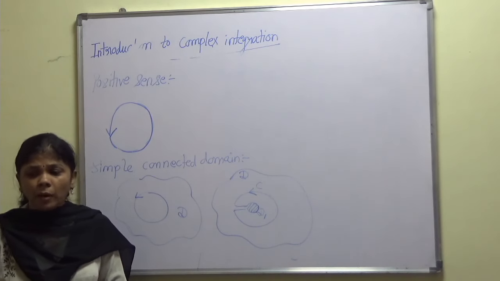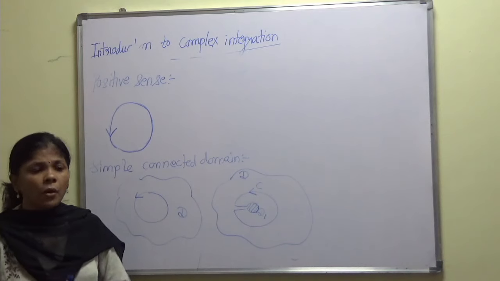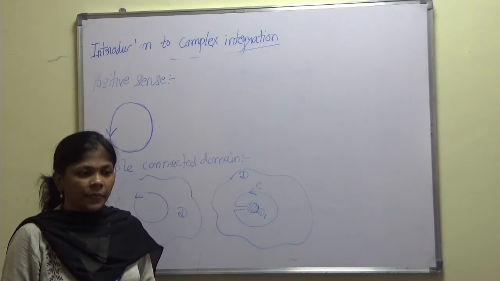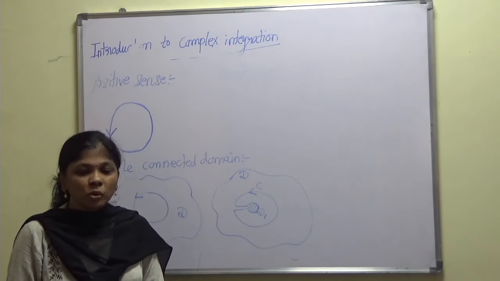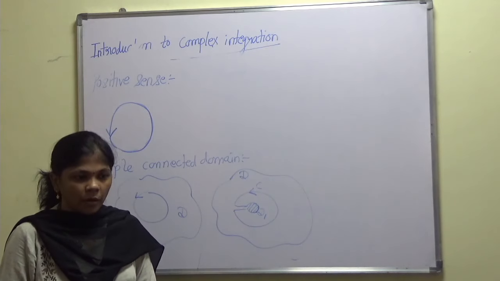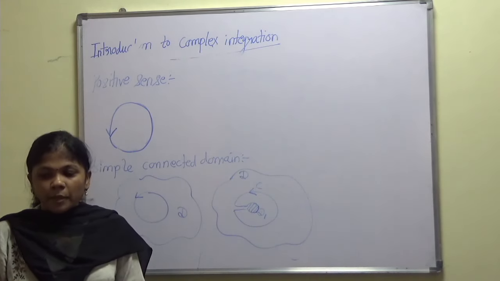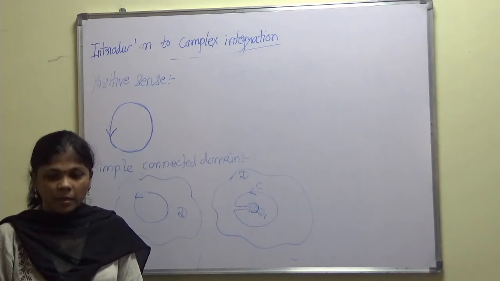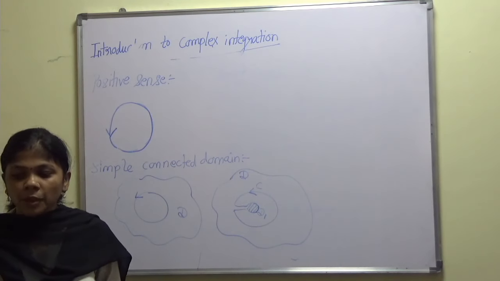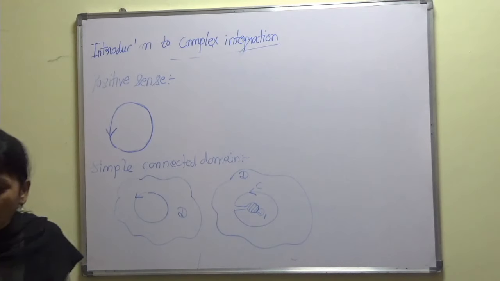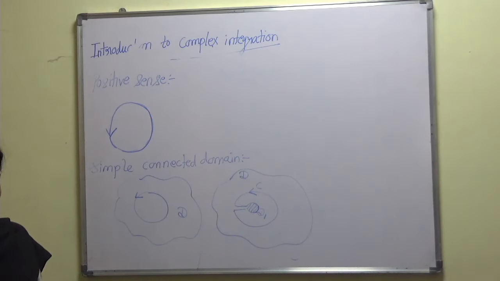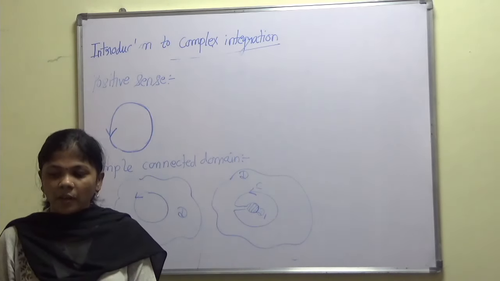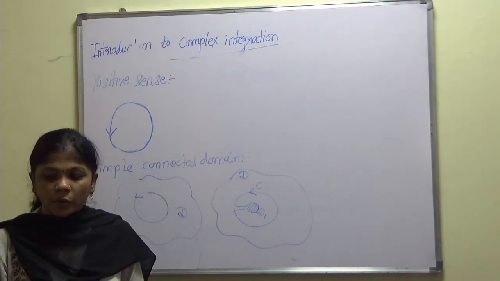Now I would like to mention one more definition, that is contour. A contour means a continuous chain of finite number of smooth arcs. For example, the boundaries of a circle, ellipse, rectangle, and triangle are all contours. Although real definite integrals are interpreted as an area, no such interpretation is possible in the case of complex definite integrals. I hope all these definitions are clear to all.